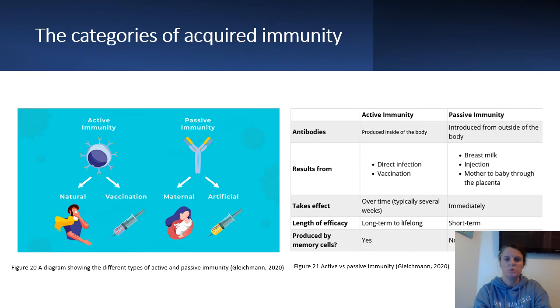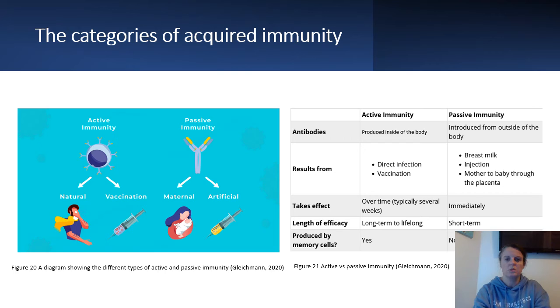Starting with acquired immunity, which is the immunity you gain throughout your life. This is then divided into 2 categories. Active immunity refers to your body's response to diseases it has encountered throughout a lifetime, whereas passive immunity refers to antibodies we obtain from somewhere else.